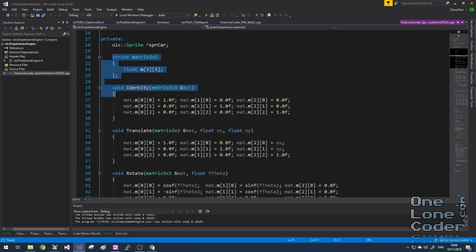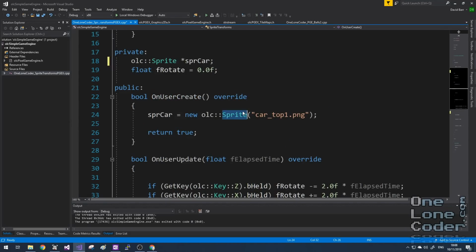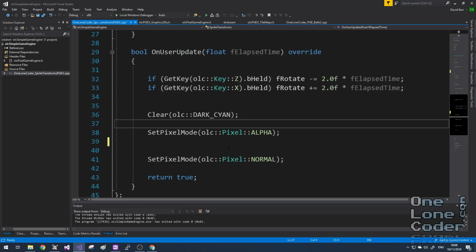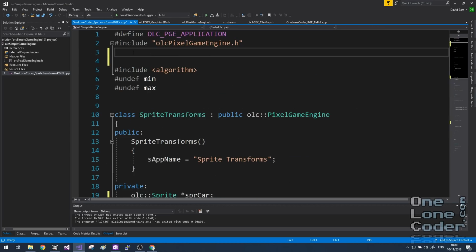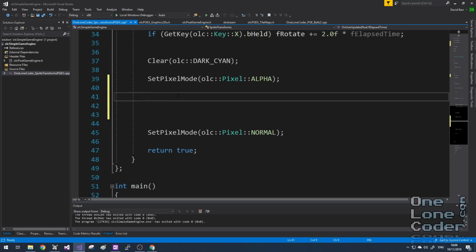And this is a bit brutal. We're going to delete pretty much everything we've created. All I've left in is loading of a sprite, handling of the rotation, and the alpha mode settings. To use an extension for the Pixel Game Engine, after you've included olcPixelGameEngine.h, you can just include the extension. That's all you'll need to do. In this case, it's Graphics 2D. The extension provides several interfaces, one of which is olc::GFX2D::Transform2D.